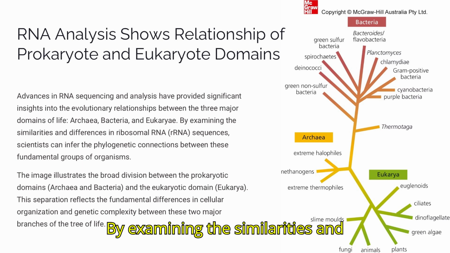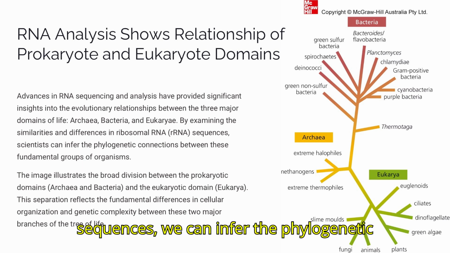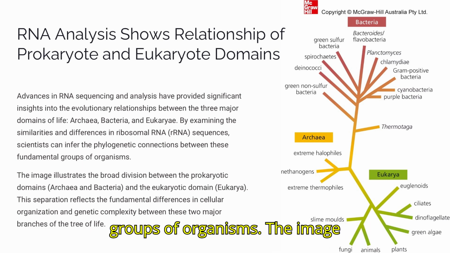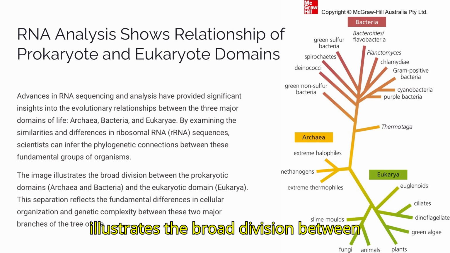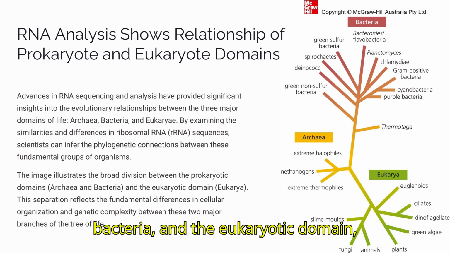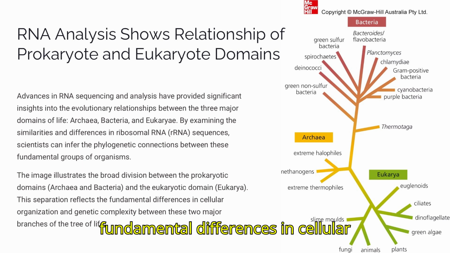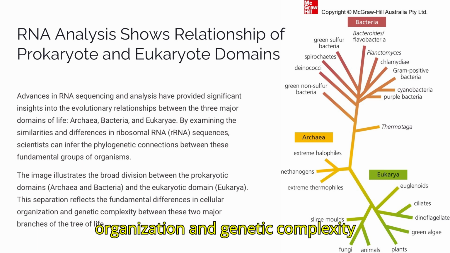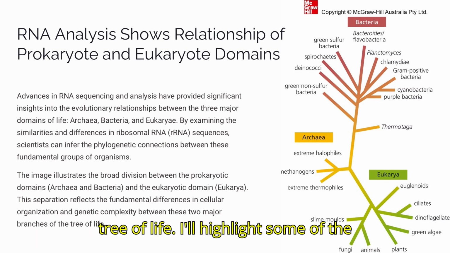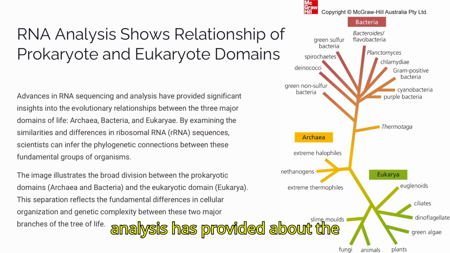By examining the similarities and differences in ribosomal RNA, rRNA, sequences, we can infer the phylogenetic connections between these fundamental groups of organisms. The image illustrates the broad division between the prokaryotic domains, archaea and bacteria, and the eukaryotic domain, eukarya. This separation reflects the fundamental differences in cellular organization and genetic complexity between these two major branches of the tree of life.